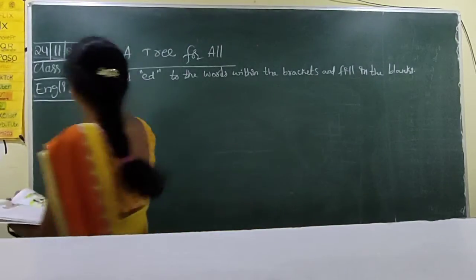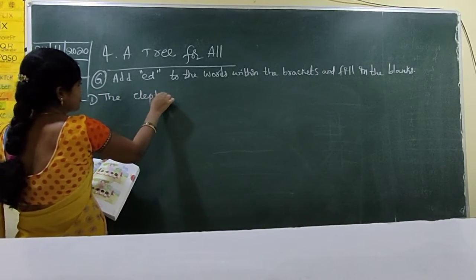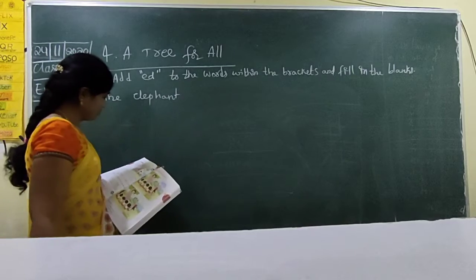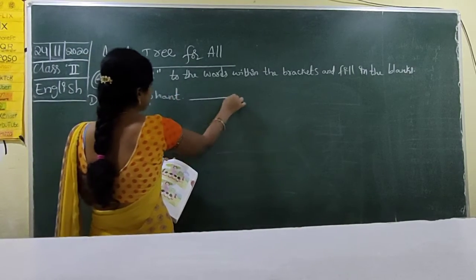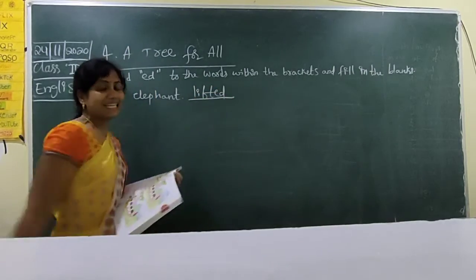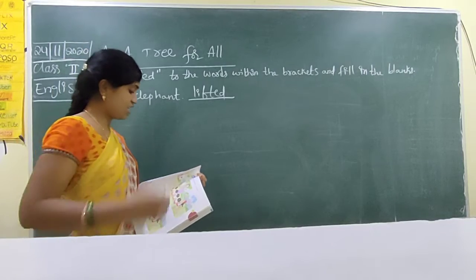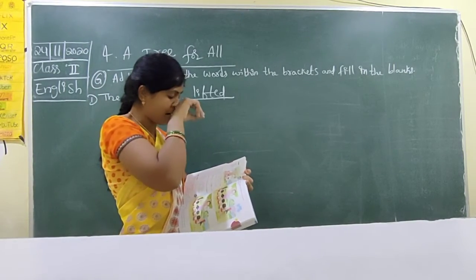Okay, first one. The elephant lifted his trunk. Here in the bracket, the first example is given as lifted. Lift plus ed means lifted. So lift is already given in the bracket, and we have to add the ed.